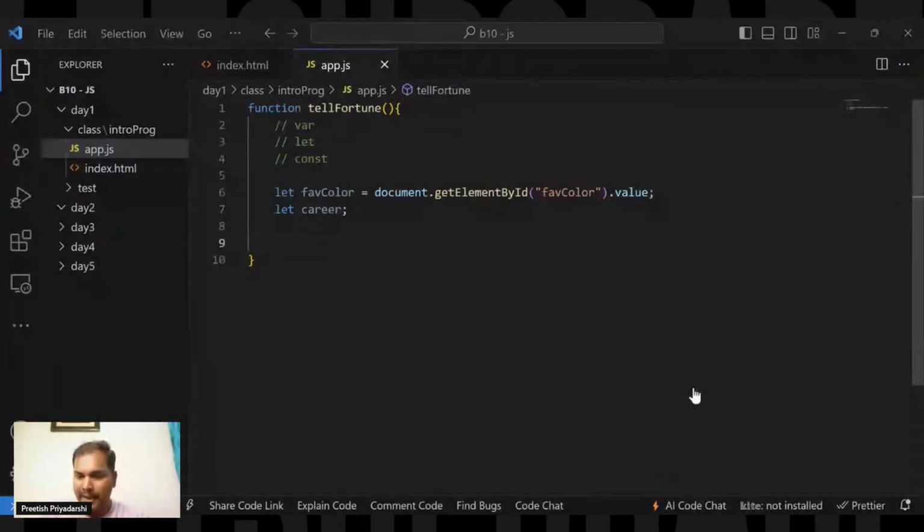We'll go deeper into it slowly, gradually. We have a particular time for it. Let's understand this slowly. I will just make a note of it. I'll tell you what happens where, like if you use const and change the variable, which error you will be getting. If you use var, let, then what is the scope, how the scope changes according to different instances. All the things I'll be explaining.